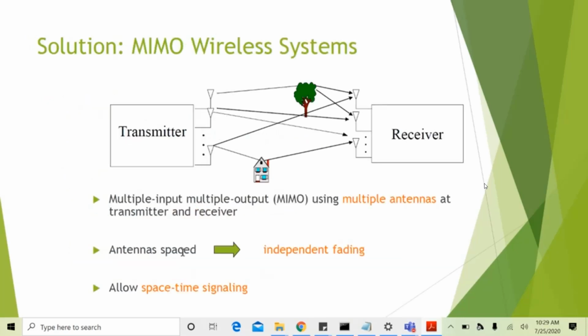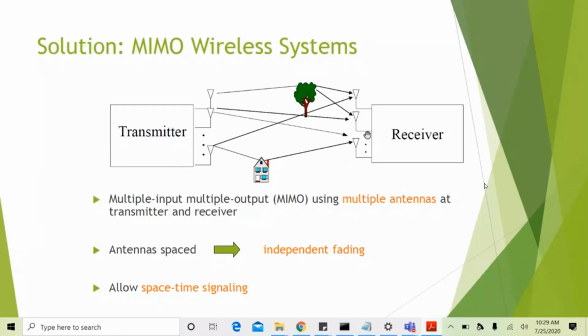And we have the solution, which is the MIMO wireless system. Here you can see that this is the transmitter and this is the receiver. You can see the transmitter as a base station or cellular tower, and the receiver as a mobile, or both can be vice versa also. And this is the wireless environment, which consists of trees, buildings, and so on. Okay, MIMO means using multiple antennas at transmitter and receiver, which is multiple input and multiple output.